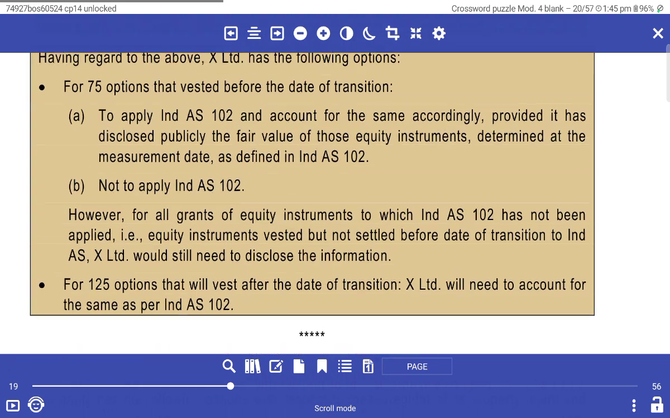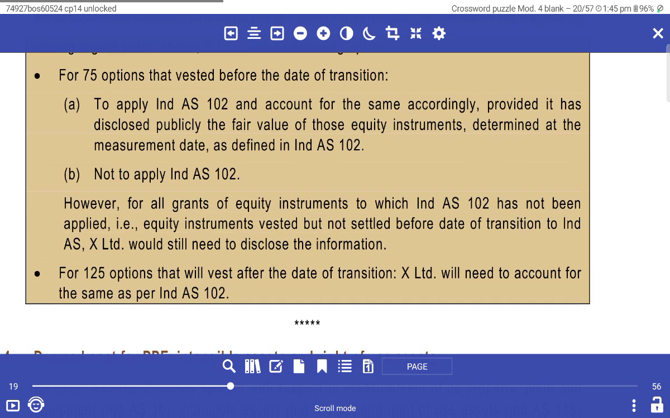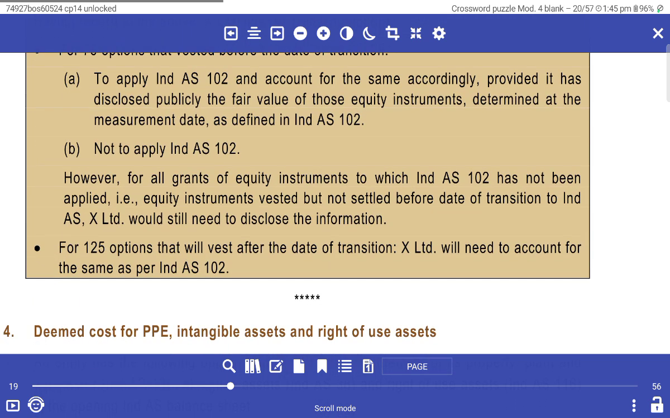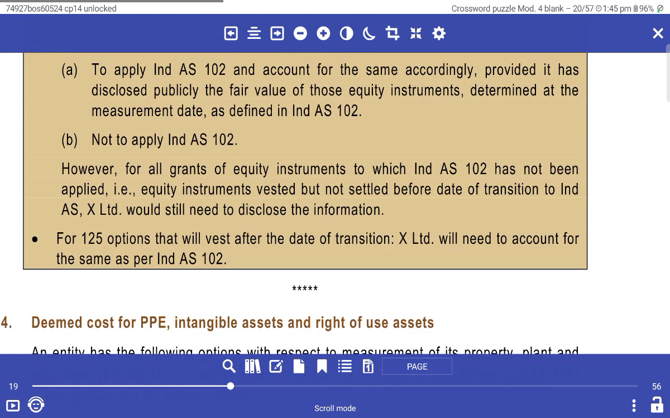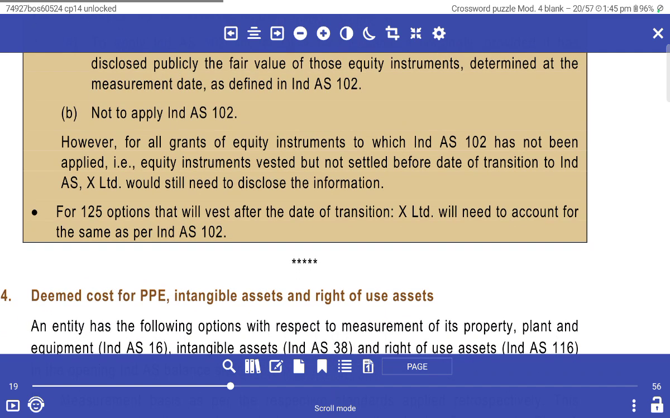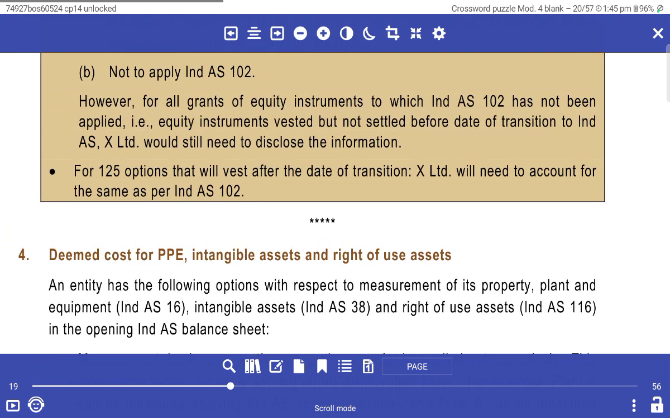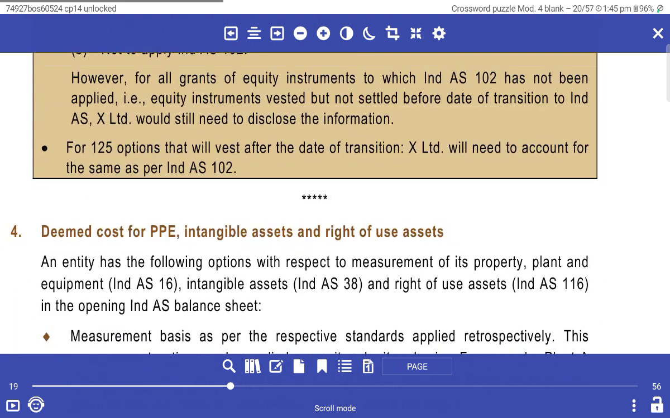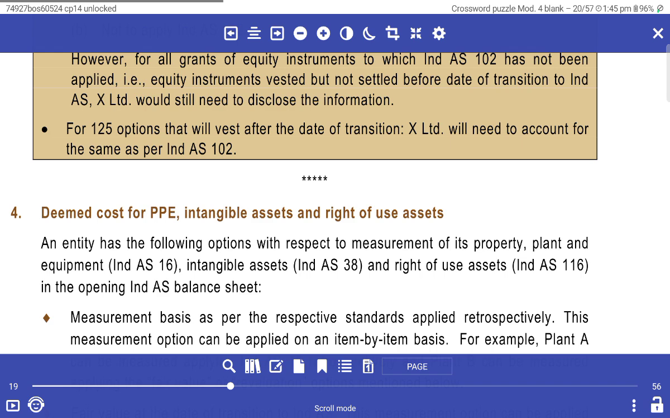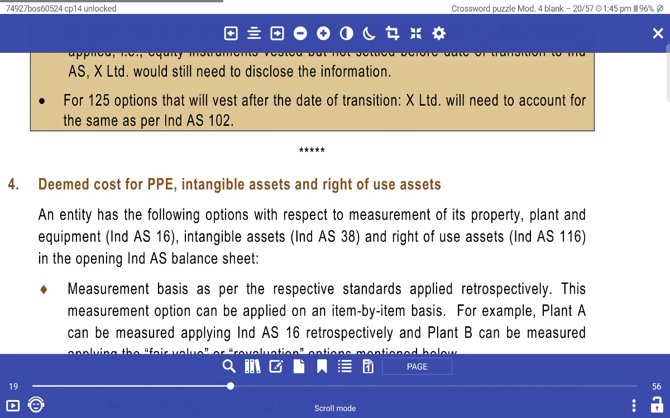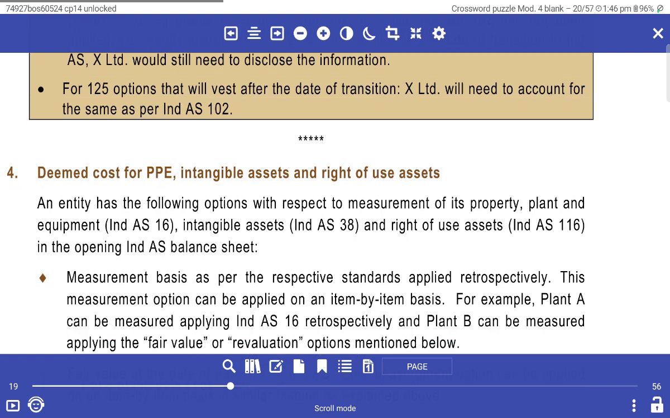With regard to the options explained above, the 75 options vested before the date of transition: Ind AS 102 may be applied and accounted for accordingly, provided the entity has disclosed publicly the fair value of the equity instruments determined at the measurement date, or it may choose not to apply Ind AS 102. However, for all grants of equity instruments to which Ind AS 102 has not been applied, the equity instruments vested but not settled before the date of transition to Ind AS would still need disclosure of information. For the 105 options that vest after the date of transition, X Limited needs to account for them as per Ind AS 102.